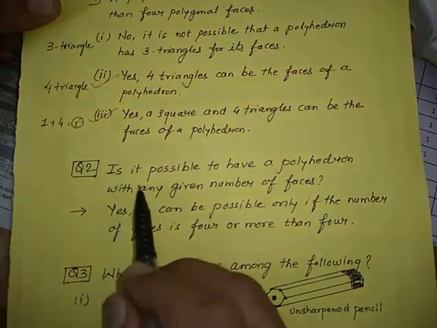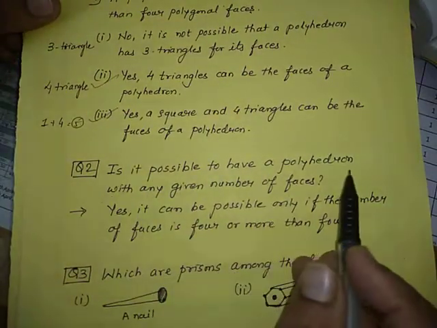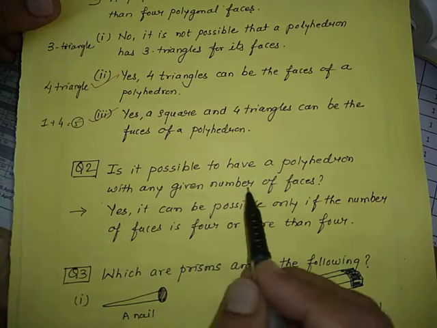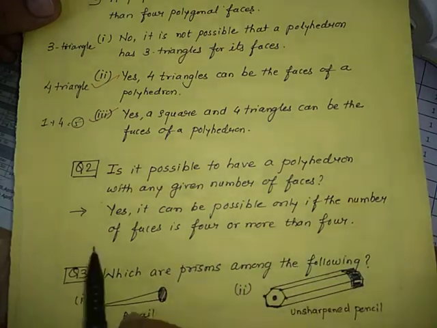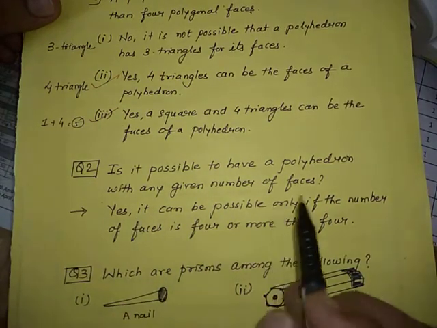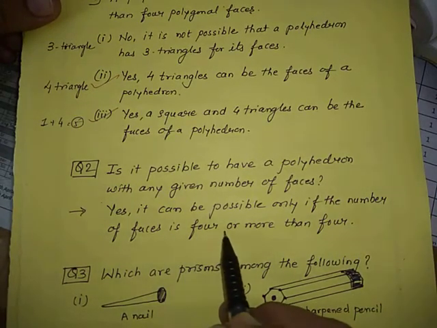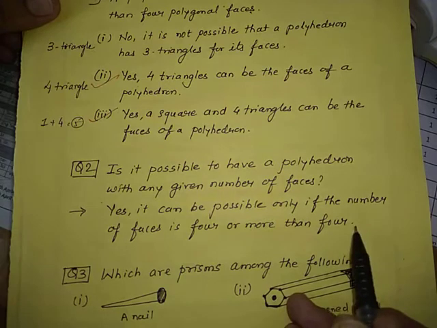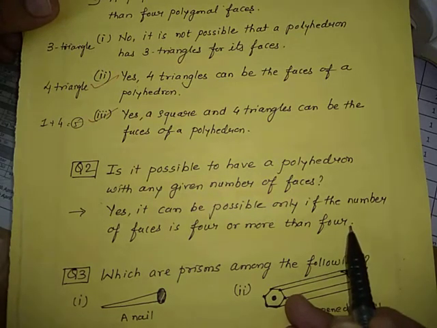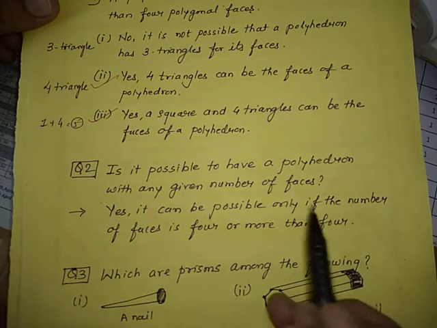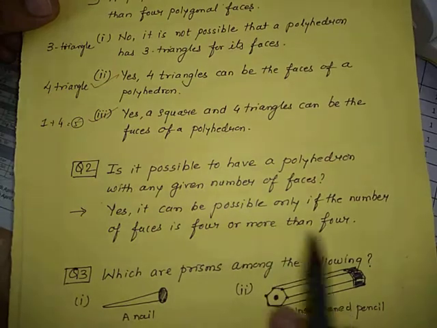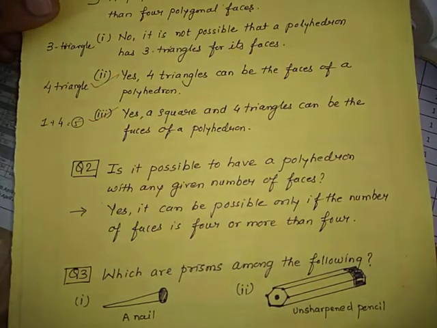Question number 2. Is it possible to have a polyhedron with any given number of faces? Yes, it can be possible only if the number of faces is 4 or more than 4. Okay, when can a polyhedron be formed? Minimum 4 or more than 4.